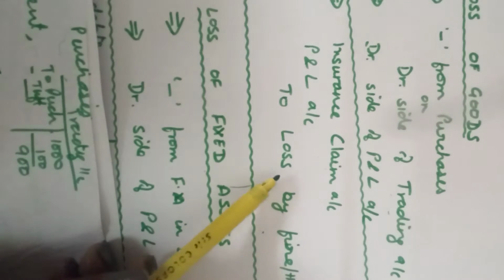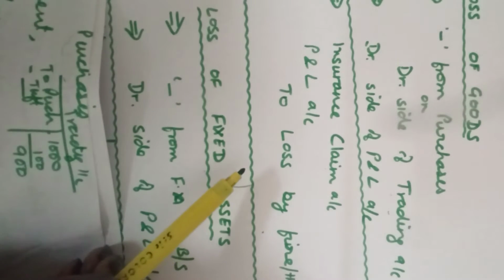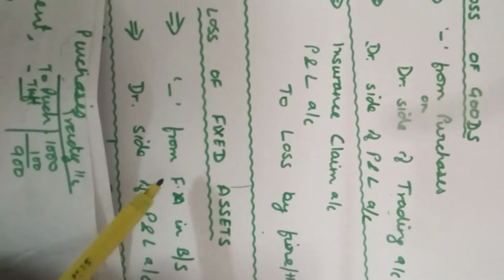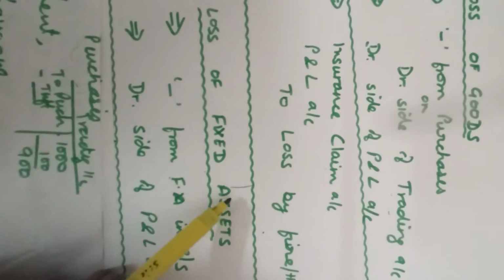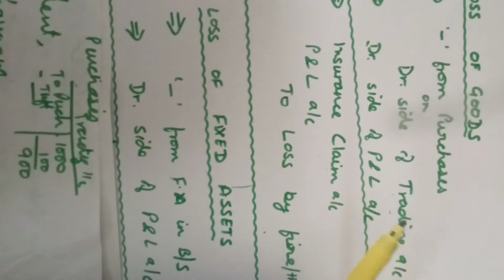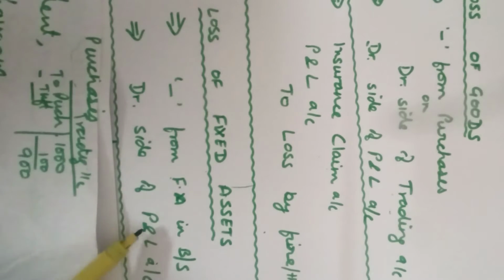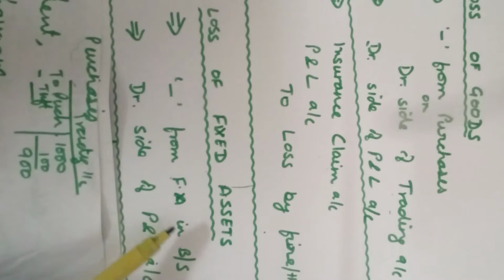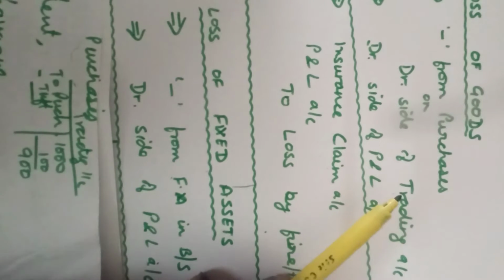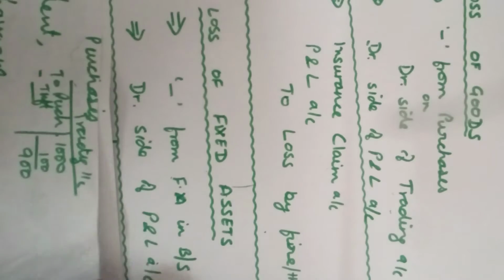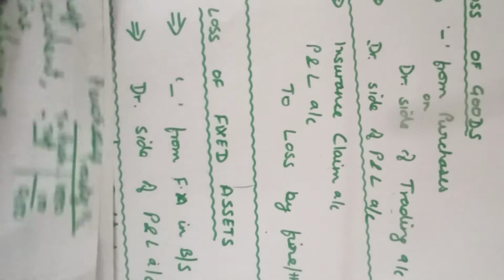In case the recovery of insurance claim is there, then the remaining treatment will be in the same manner. The only difference between fixed asset and purchases is that in place of debiting the trading account, you are debiting the P&L account. The loss that is going to show on the debit side of P&L account remains the same. You are subtracting the fixed asset and not the purchases. That is the difference. Clear? Now we'll proceed. The same question will proceed in the textbook.